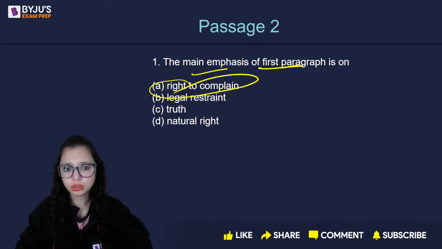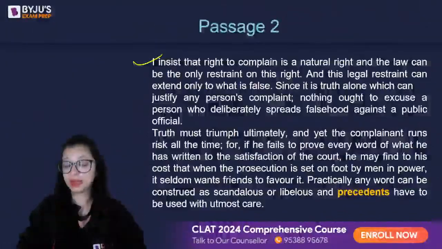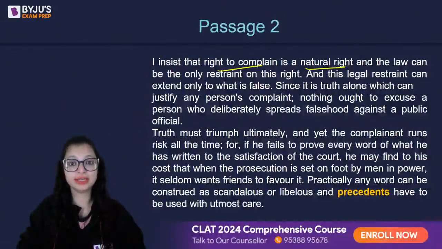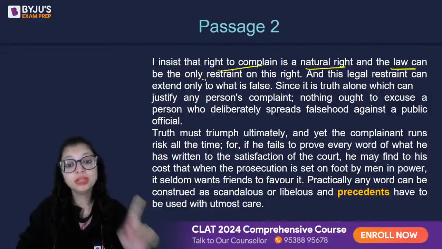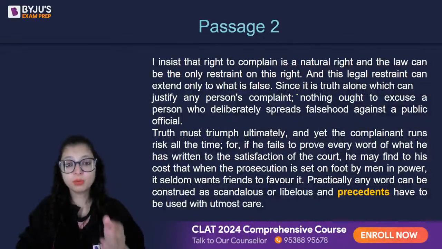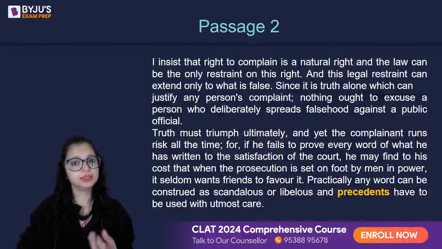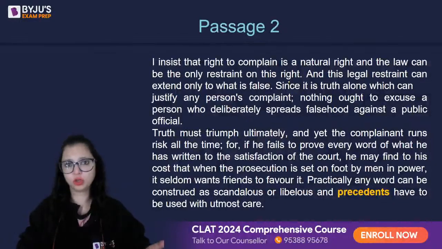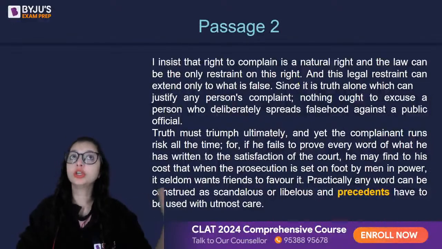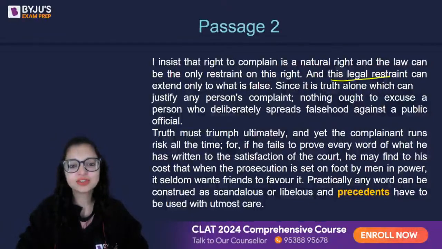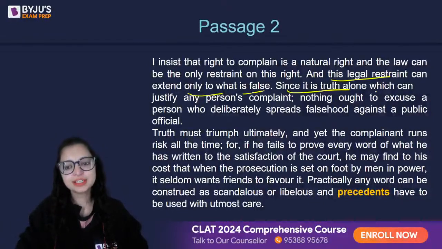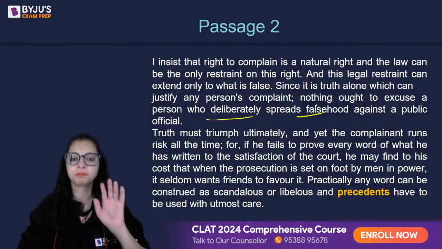क्या हो गया? Truth, legal restraint, इतने सारे odd answers. एक बार फिर से देखते हैं. Let me explain the first paragraph to you. I insist that the right to complain is a natural right. Everyone has the right to complain, and law can be only restrained on this right. That means everyone has an inherent right to complain. You can also complain. I can also complain. If I make a law that you cannot complain, that means I'm prohibiting you from exercising your right. And this legal restraint can only extend to what is false, since it is truth alone which can justify any person's complaint. Nothing ought to excuse a person who is deliberately.